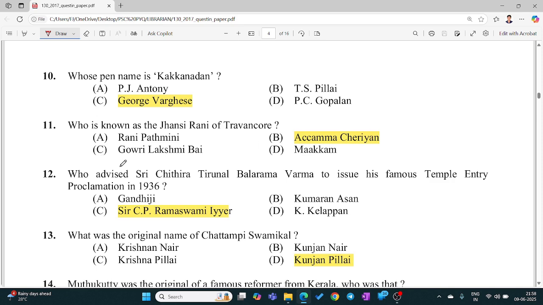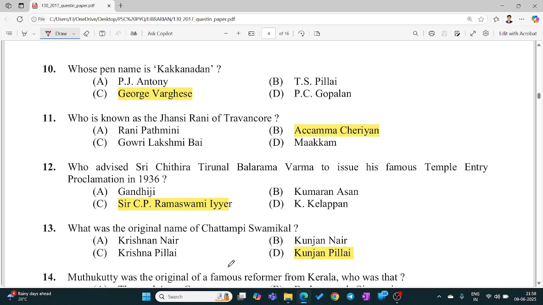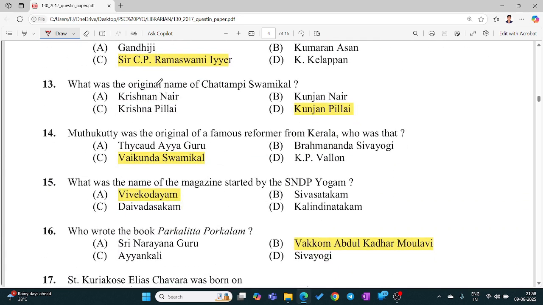Accamma Cherian. Who advised Sri Chithira Thirunal Balarama Varma to issue his famous temple entry proclamation in 1936? Sir C.P. Ramaswamy Iyer. What was the original name of Chattampi Swamikal? Kunjan Pillai. Muthukutty was the original name of a famous reformer from Kerala. Who was that? Vaikunda Swamikal.